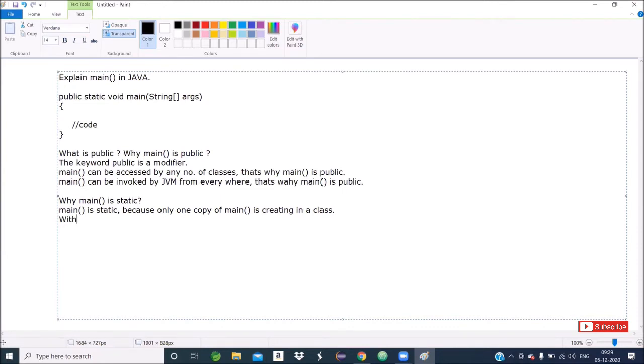So here, there is no concept of object. That's why, without any existing object, the main method definition is executing, because main method is static. Static method is a class level concept.